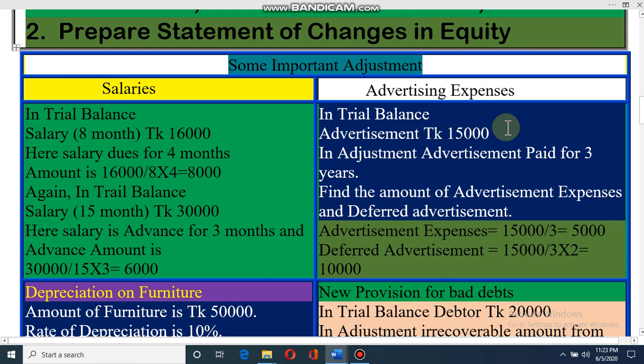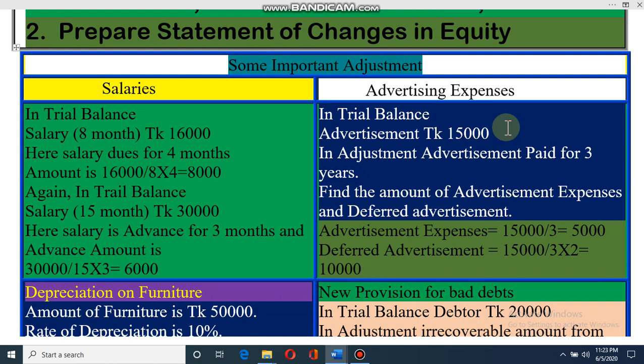Please listen carefully. Dear student, last class you know that we have completed our income statement for merchandising business, and from that statement we can find out the profit of the organization. But you know that there are some adjustments in the question.